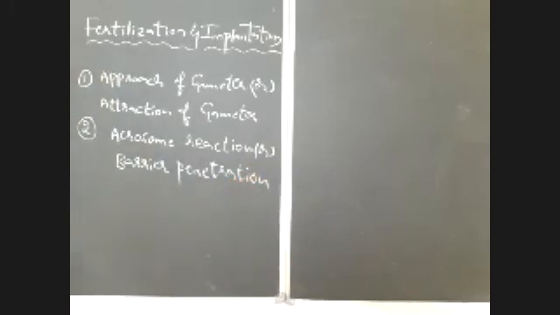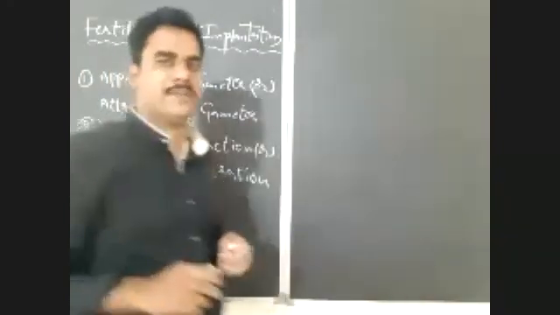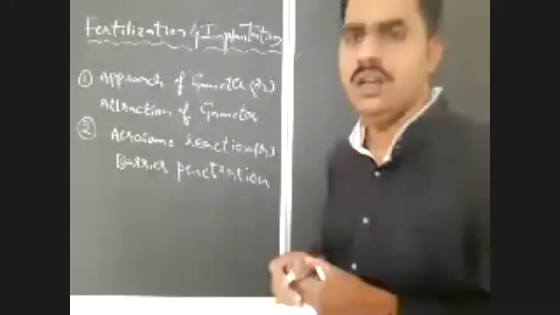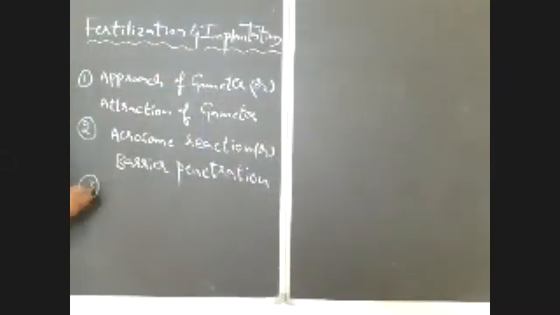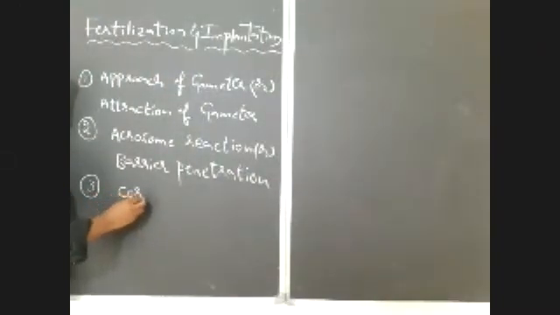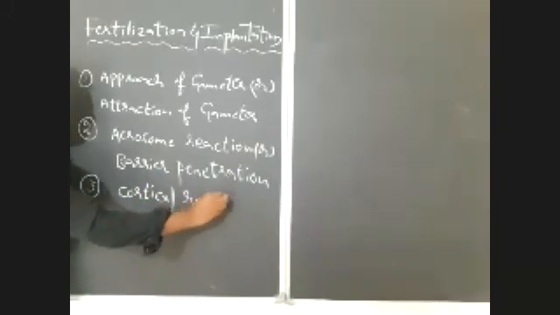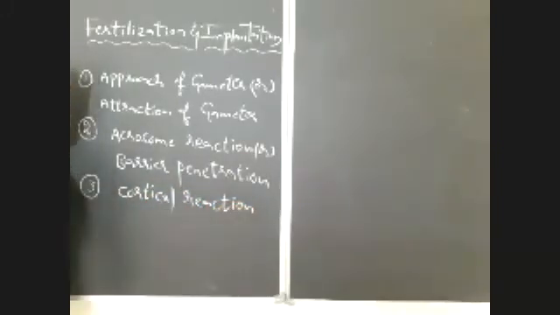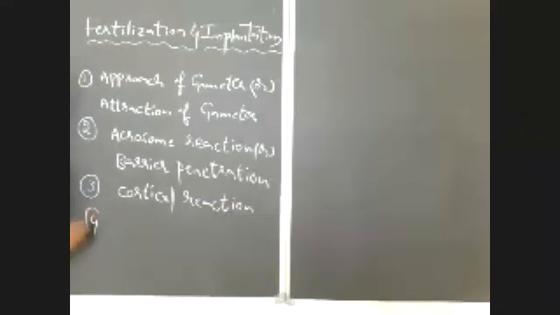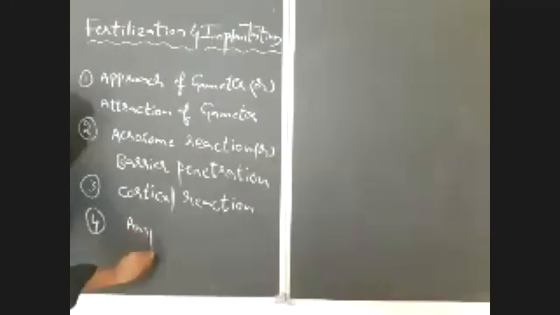That is the second step. After barrier penetration, what will happen? To avoid polyspermy, there is a process in the ovum called the cortical reaction. After the cortical reaction comes the fusion of male and female pronuclei, which is known as amphimixis.